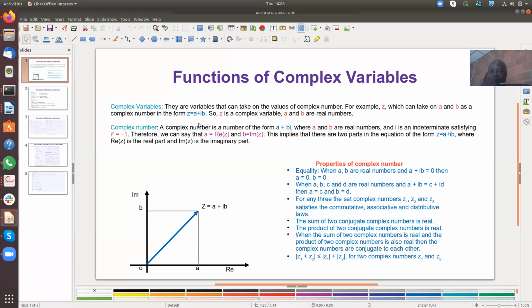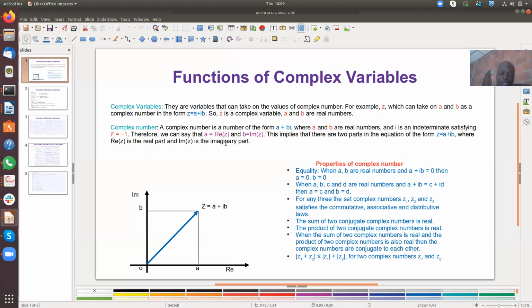So therefore, we can say that the a part in the equation z is equal to a plus ib is real, normally represented as Re of z, and b is Im, meaning imaginary. Re means real, Im means imaginary. So when you see imaginary, that tells you that that particular aspect of the complex variable is the one carrying the complex number i. So there are two parts in the equation of the form z is equal to a plus ib, where Re is the real part and Im is the imaginary part.